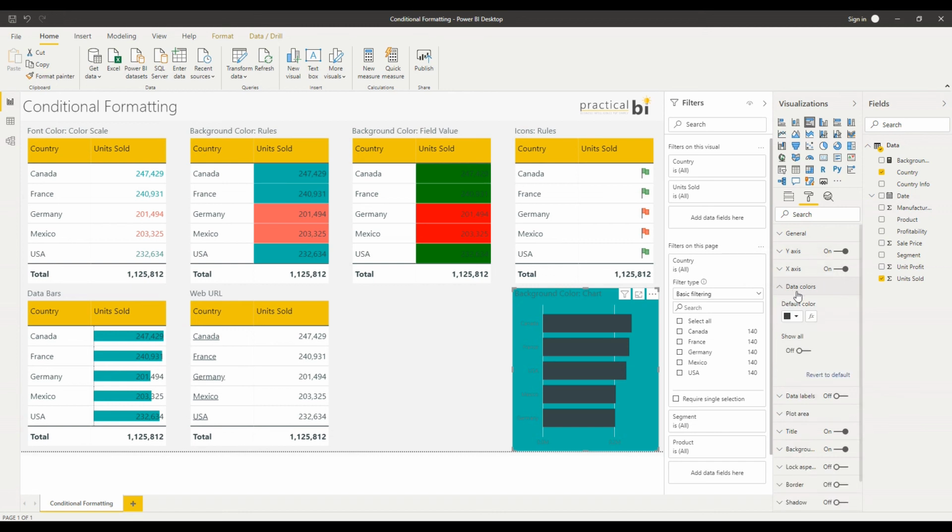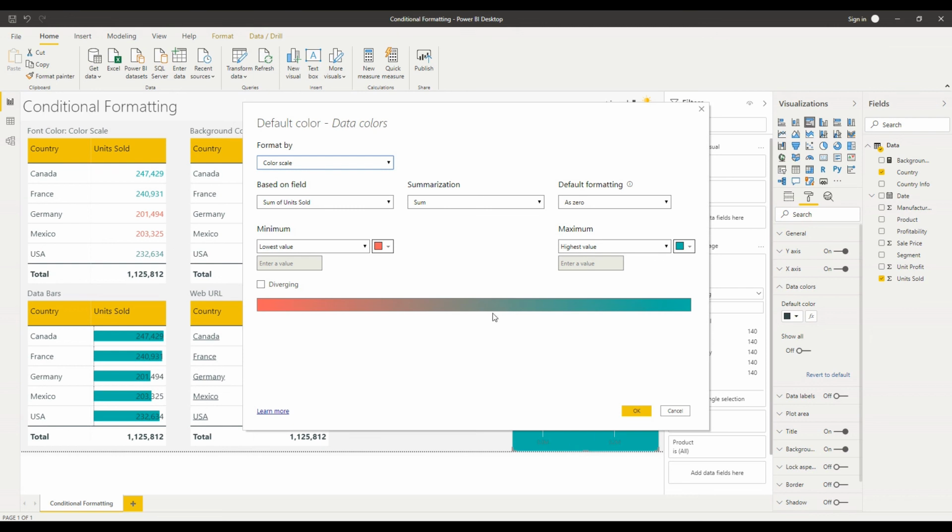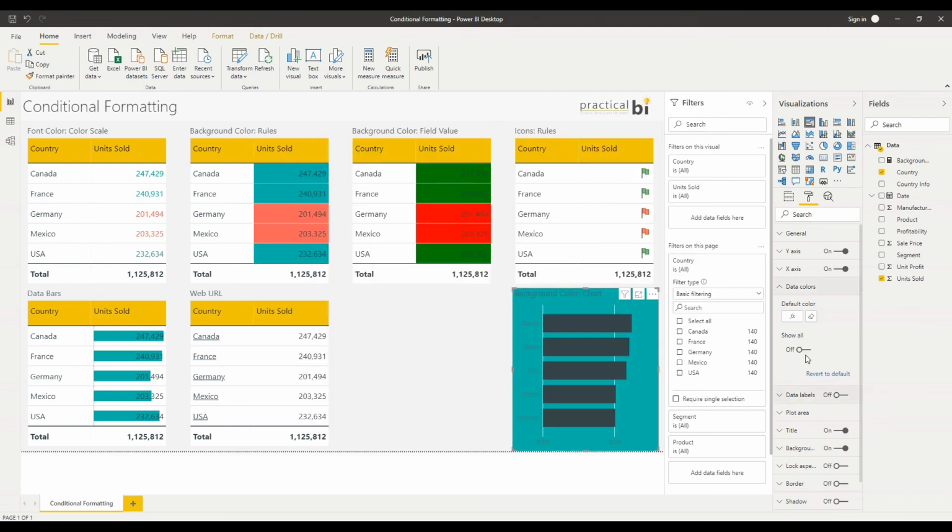But I could also look at data colors here. Again, you can see I've got the same icon. If I wanted to format my bars according to their value, I could do that as well. Apply a color scale here again, and click OK. You'll see that my green bars have gone green and disappeared, and my red bars, my lower values are red. And that is conditional formatting.